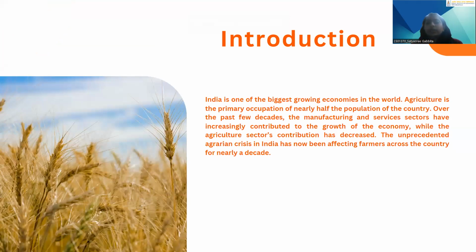Coming to the introduction. India is one of the biggest growing economies in the world. Agriculture is the primary occupation of nearly half of the population of our country. Over the past few decades, the manufacturing and service sectors have increasingly contributed to the growth of the economy, while the agricultural contribution has decreased. This unprecedented crisis in India has now been affecting farmers across the country for nearly a decade. Now, let us see some of the reasons for this crisis.